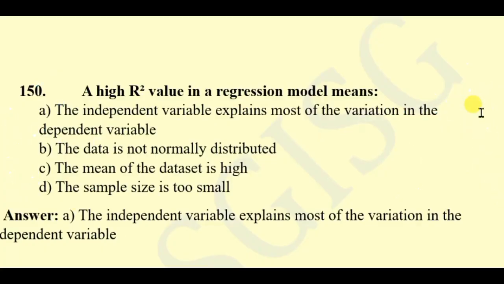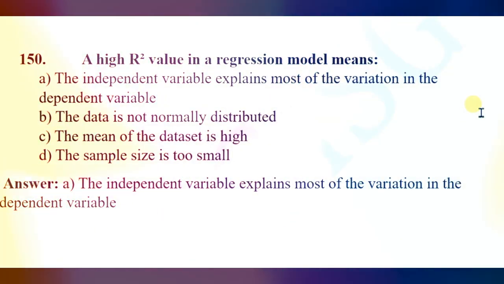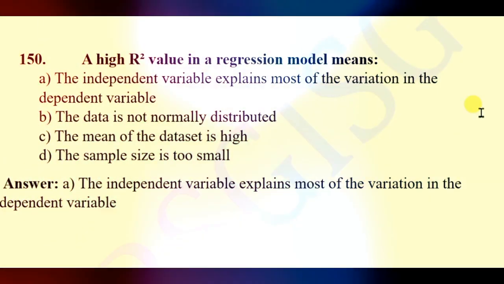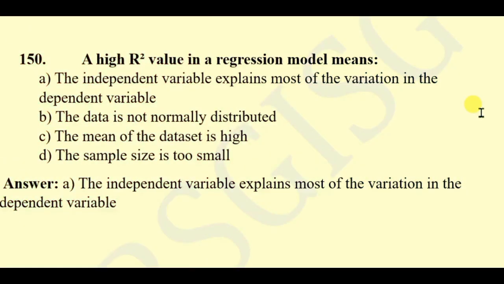Question 150. A high R square value in a regression model means that the independent variable explains most of the variation in the dependent variable, the data is not normally distributed, the mean of the data set is high, the sample size is too small. Here the right answer will be the independent variable explains most of the variation in the dependent variable.